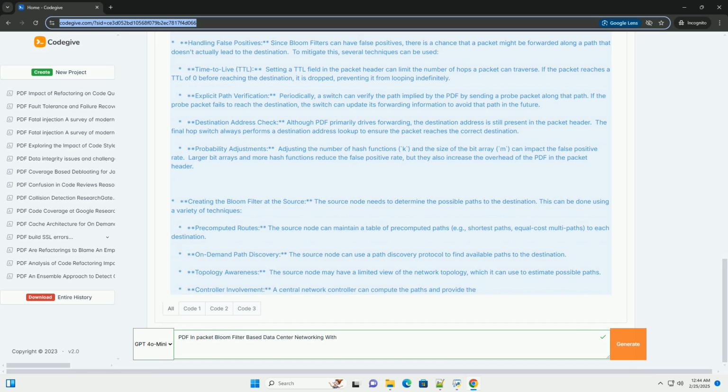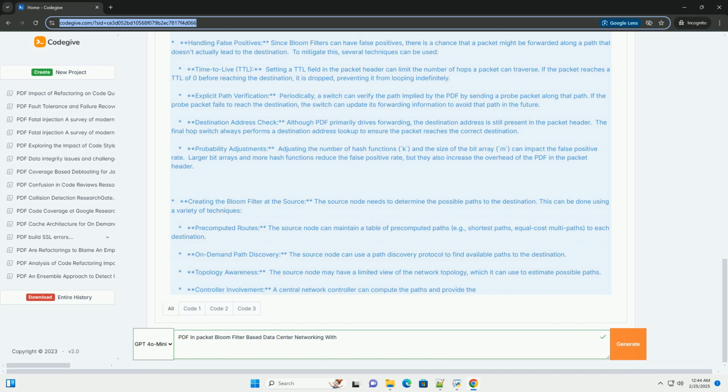Hierarchical Bloom filters. For very large networks, a hierarchical approach can be used. The network can be divided into regions, and each region can have its own Bloom filter. Packets can then carry a hierarchy of Bloom filters, allowing for more efficient routing at different levels of the network. Integration with existing protocols. PDF can be integrated with existing routing protocols to provide incremental improvements. For example, it can be used to supplement traditional routing tables, allowing for faster forwarding of certain types of traffic.